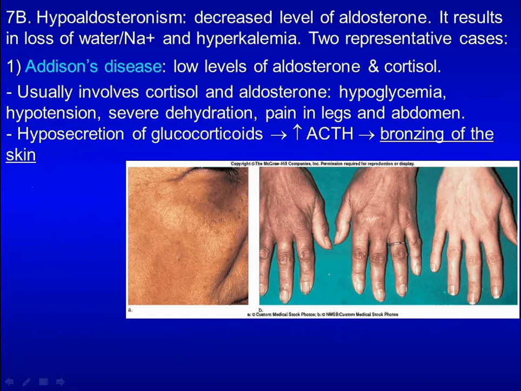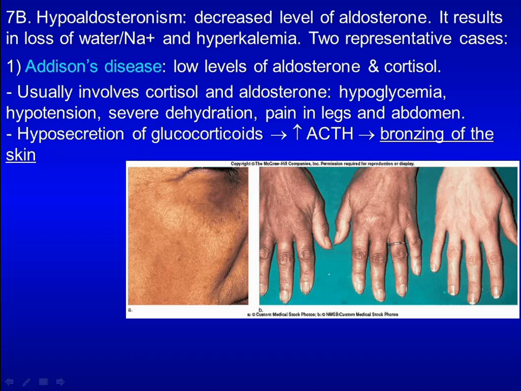First is Addison disease. Patients with Addison disease have low level of aldosterone and cortisol. As a result, they have hypoglycemia, hypotension, severe dehydration, and sudden penetrating pain in the legs, lower back, and abdomen.